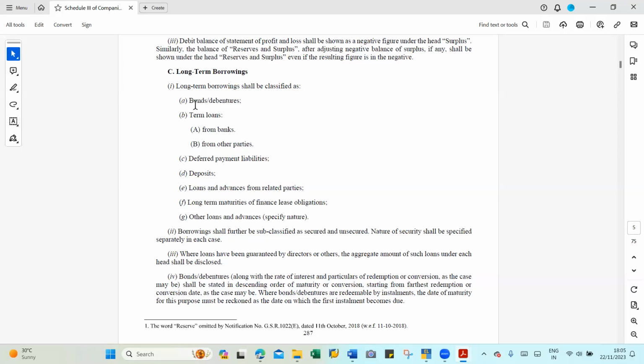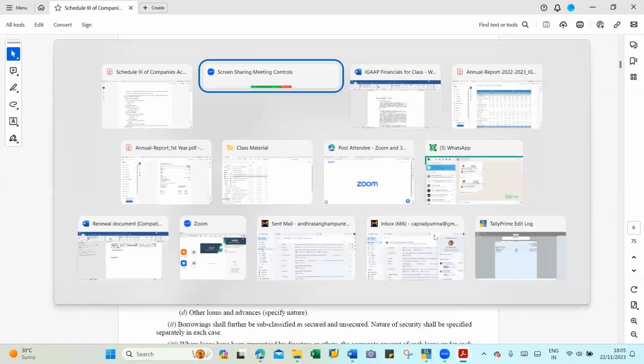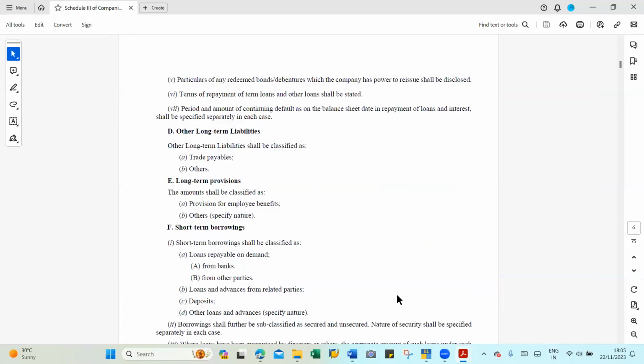Long-term borrowings shall be classified as bonds, debentures, term loans from banks, from other parties, deferred payment liabilities, deposits, loans and advances from related parties. Okay, and this is under 1. You see here the numbering. Italic 1 is there. Next, italic 2 is there. Borrowings shall be further classified as secured and unsecured. Nature of security shall be specified separately in each case. Whether loans have been guaranteed by directors. Okay, all these things we have to give in detail in long-term borrowings. Now I will show you that balance sheet which we are discussing.